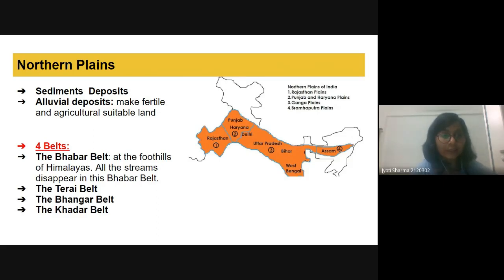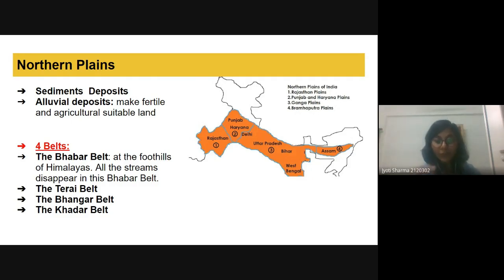So these are the plains. We have four plains: the Rajasthan plain, the Punjab and Haryana plains, the Ganga plain, which is Uttar Pradesh, and Bihar and West Bengal are also part of the Ganga plain. Then we have the Brahmaputra plain, of which West Bengal and Assam are part. We have four belts in the northern plain. The first is the Bhabar belt, found at the foothills of the Himalayas, where the rivers disappear.